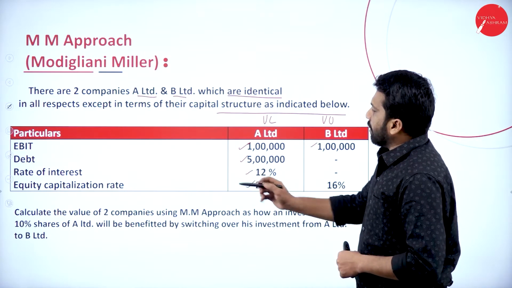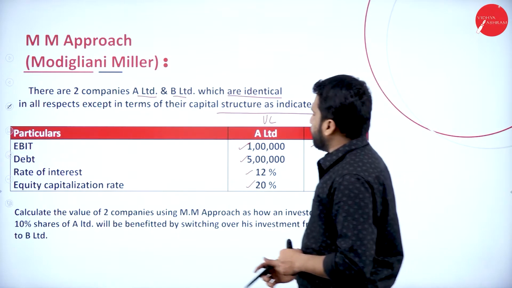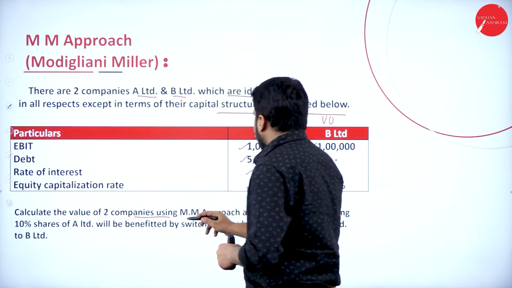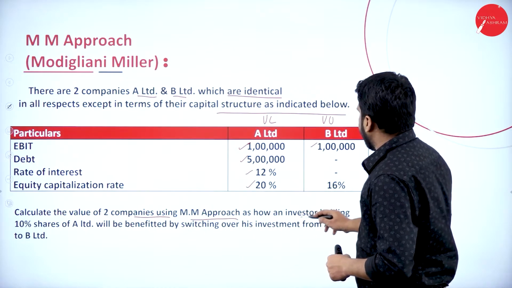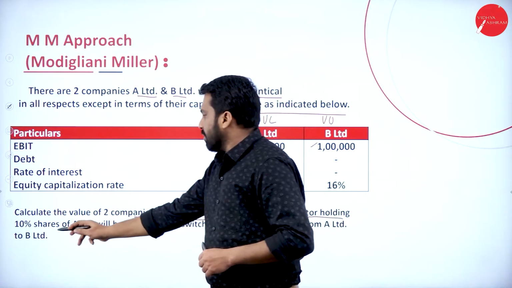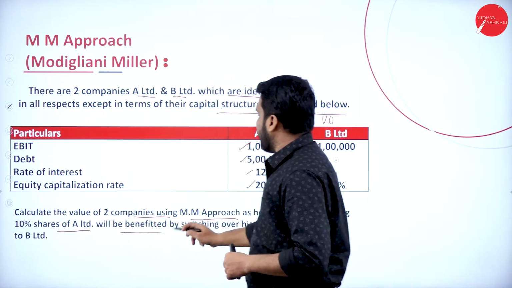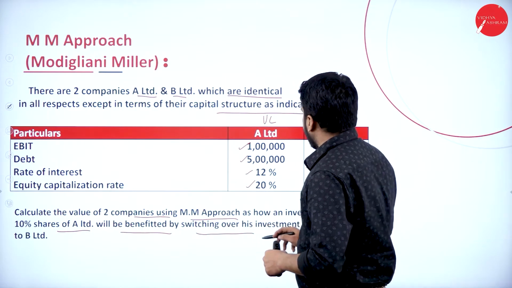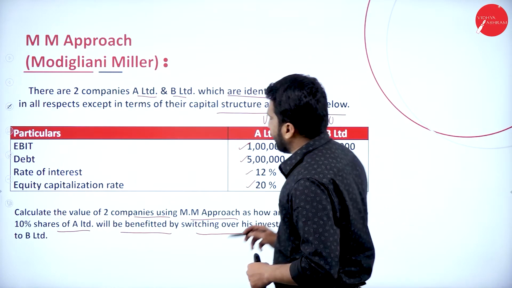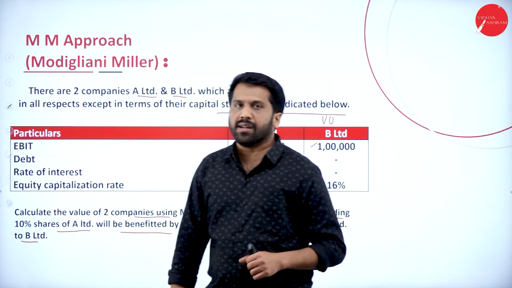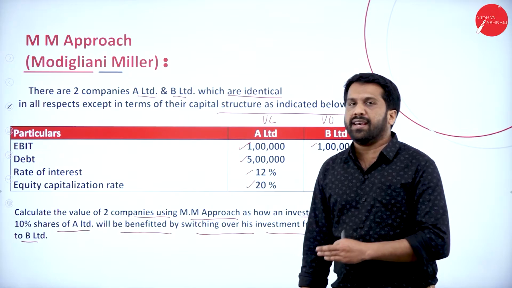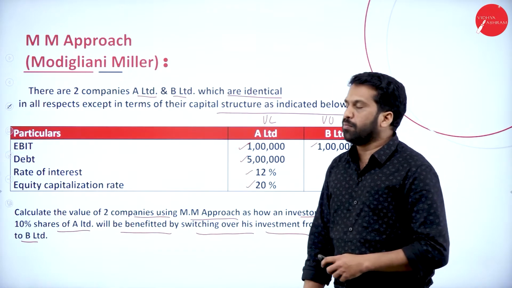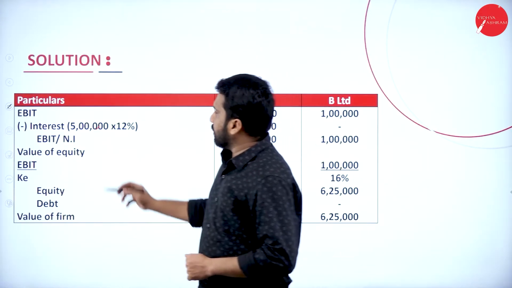Now, calculate the value of the two companies using the approach, and explain how an investor holding 10% share of A Limited will be benefited by switching over his investment from A Limited to B Limited. Whether he will remain in A or else switch over to B. So the answer is like this.